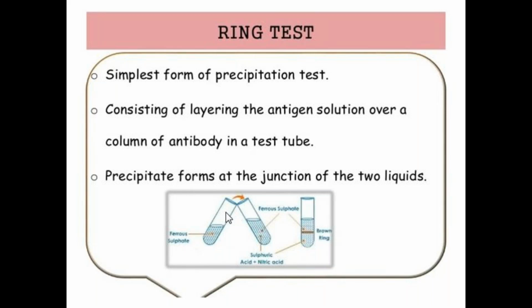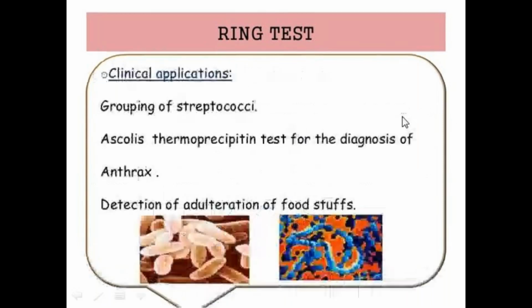It forms at the junction of two liquids, meaning here at the junction of antigen and antibody the precipitate is formed, and that is called the ring test. In chemistry, when ferrous sulfate is taken in one test tube, and sulfuric acid and nitric acid are added, a brown ring is observed. Like that, when the antigen and antibody are added, it forms the precipitate at the junction of these two, and that is called the ring test. And what are the applications of this ring test?